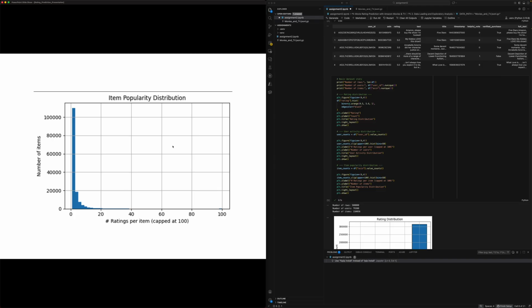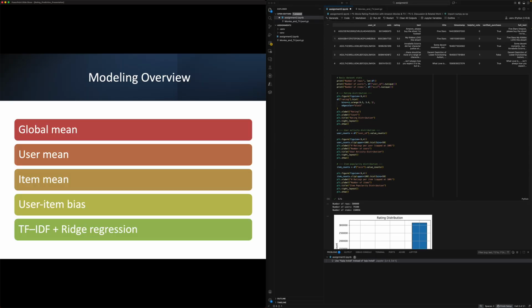Next, we'll be moving on to the modeling approaches. I implemented 5 models in total, ranging from trivial baseline models to more complex models and hopefully more expressive ones. Our most simple model is the global means model. It simply predicts the average from the training dataset for each prediction.